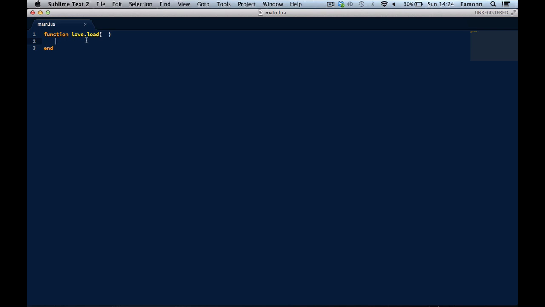Well, this is what is known as a callback, which is a function that is predefined for us to write our code in. It's called a callback because, I don't know how to describe it, but it kind of makes sense in my head why it's called callback, and maybe it does in yours as well. So love.load is where you would load all your initial variables, like the player's X position, the player's Y position, or whatever.